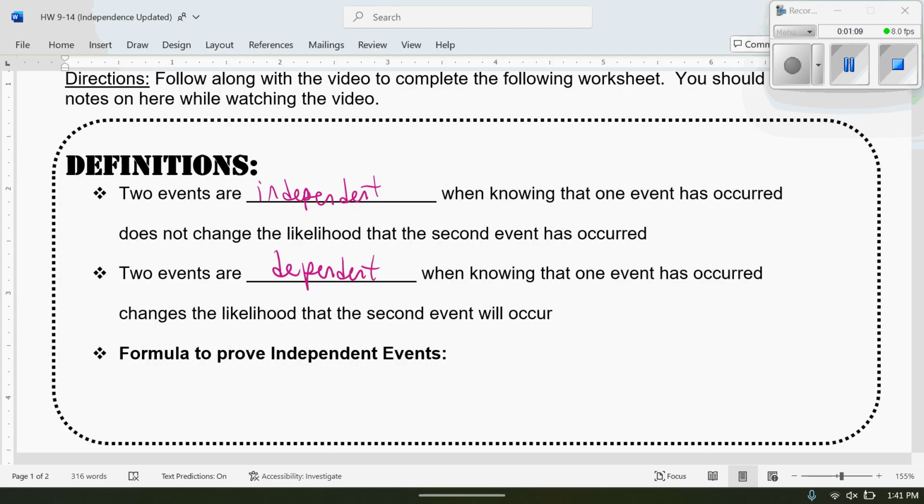So there's actually a formula to prove whether two events are independent or not. And that formula is that the probability of A given B is equal to the probability of A. So B, remember, is your condition.